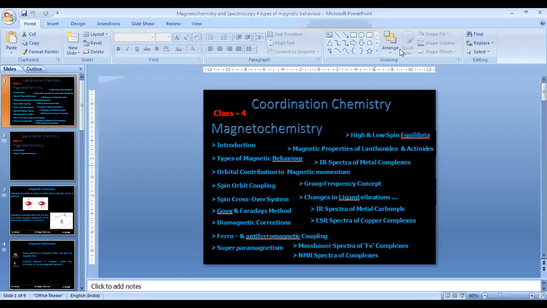That's all from the presentation on types of magnetic behavior. In coming classes I will continue with magnetic properties: magnetic moment, spin-only magnetic moment, orbital contribution towards that, then spin coupling, splitting, crossover, many simple terms. We'll discuss that in coming classes.